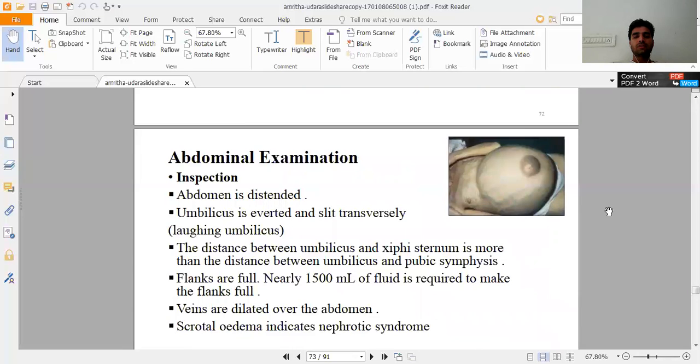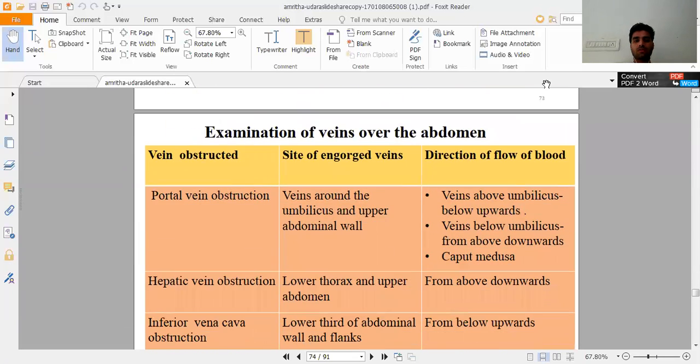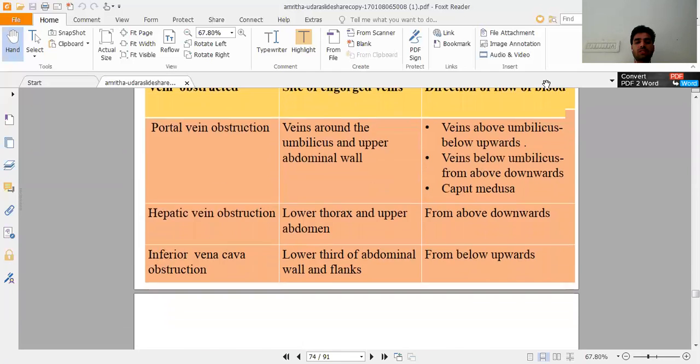Abdominal examination, inspection: the abdomen is distended. The umbilicus is elevated and slit transversely, which is called laughing umbilicus. The distance between the umbilicus and the xiphisternum is more than the distance between the umbilicus and the pubic symphysis. Flanks are full. Nearly 1500 ml of fluid is required to make the flanks full. Veins are dilated. Scleroderma indicates nephrotic syndrome. You can see these veins over the abdomen.